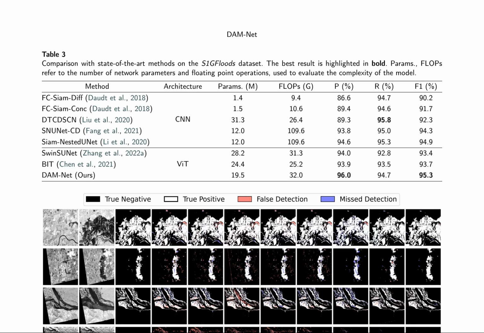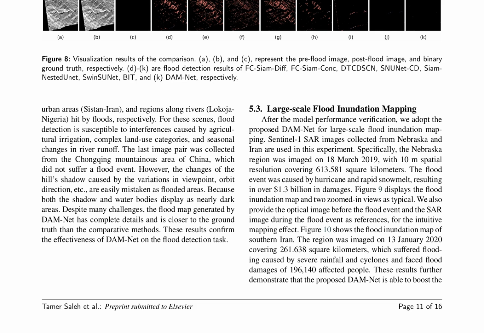Visualized in Figure 8, DAMnet successfully differentiates between flood and non-flood areas across various environments. The model's capabilities are further demonstrated through large-scale flood inundation mapping experiments using Sentinel-1 SAR images from Nebraska and Iran. Figures 9 and 10 illustrate the flood inundation maps, highlighting DAMnet's ability to generate detailed and accurate flood maps despite challenges posed by agricultural irrigation, complex land use categories, and seasonal changes.